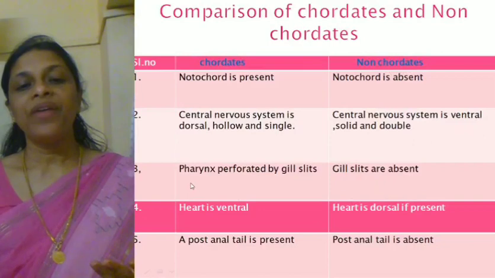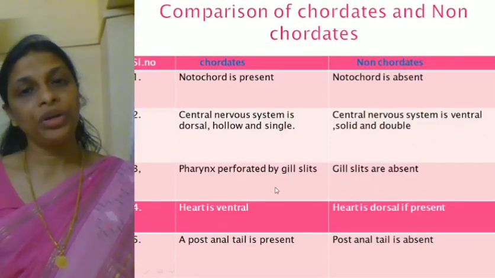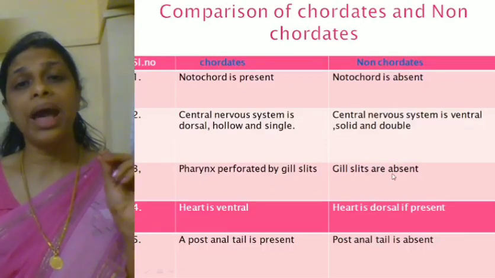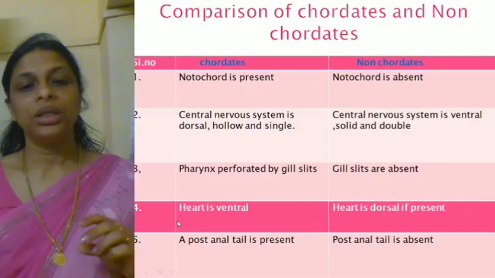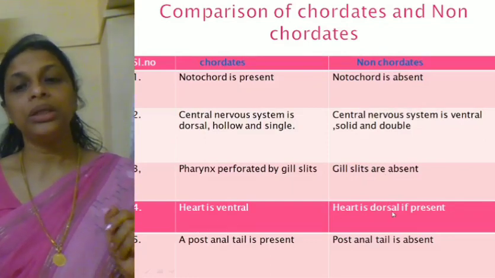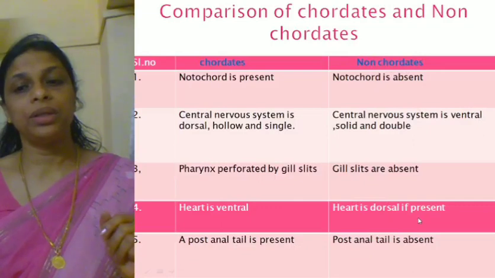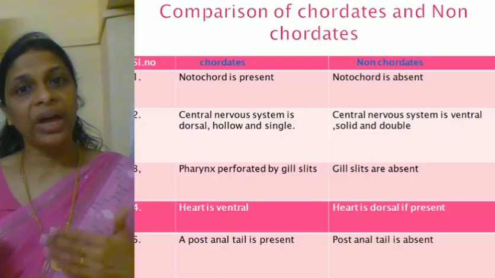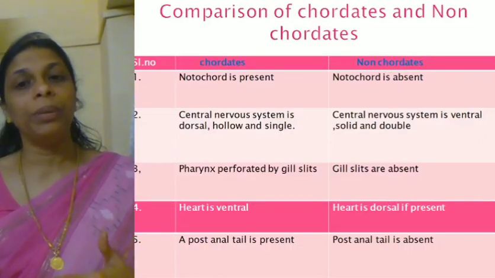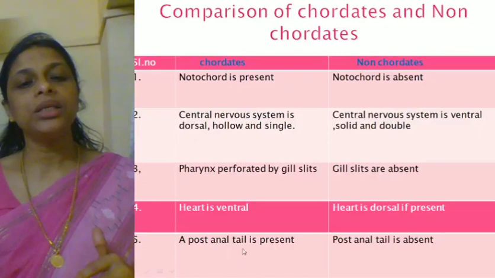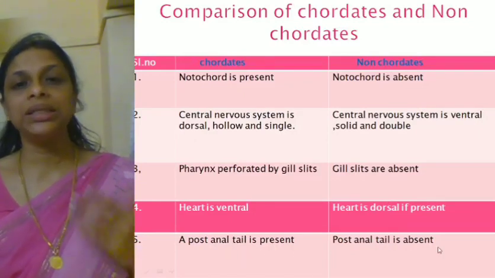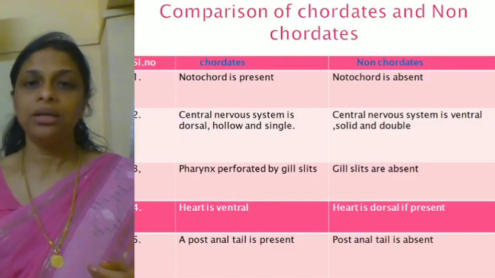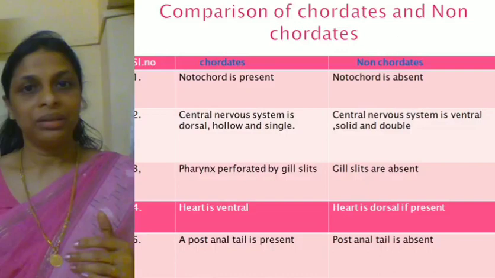Then pharynx is perforated by gill slits, or you can write pharyngeal gill slits are present. Here gill slits are absent. Gill slits are not found. Then here heart is ventral. Here heart is dorsal if present. What's the meaning of that? Heart is not found in all the non-chordates. In some non-chordates we find the heart. If heart is present, it will be dorsal. Then a post-anal tail is present. Here post-anal tail is absent. So very important from the examination point of view, the comparison of chordates and non-chordates. Hope it's clear? Right? Okay.